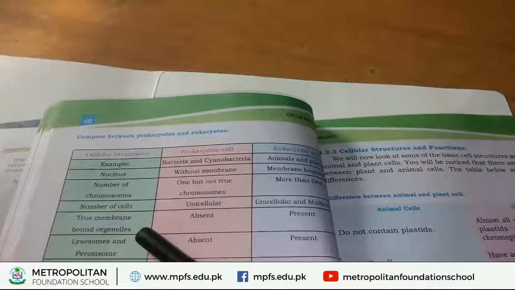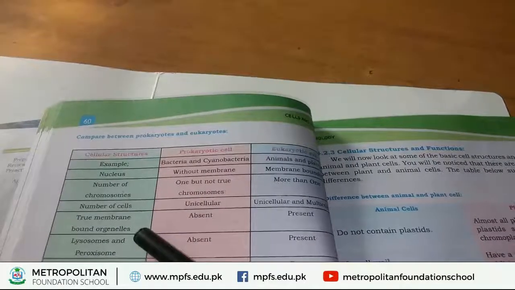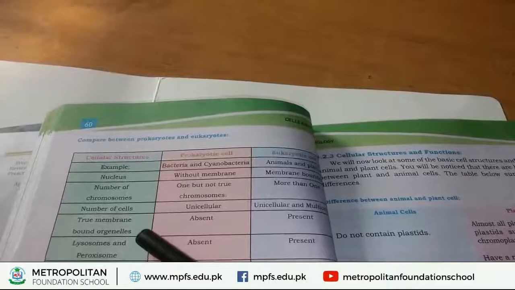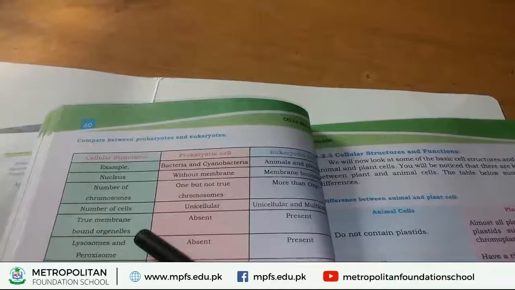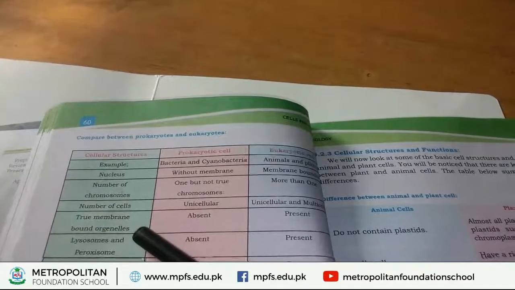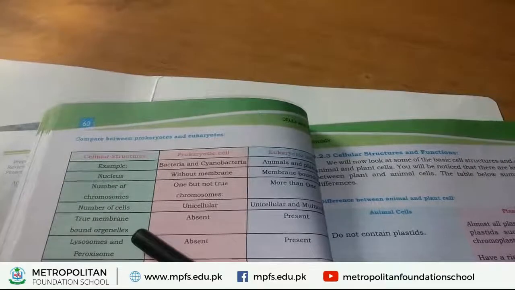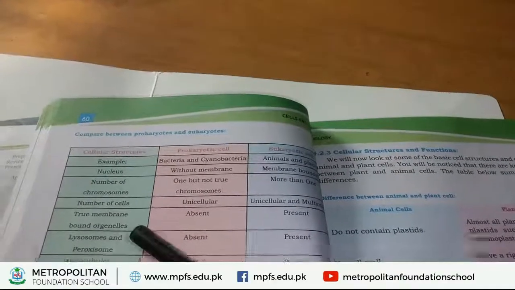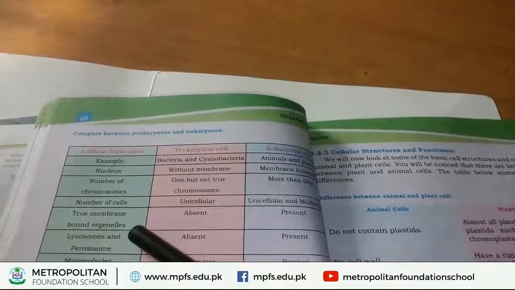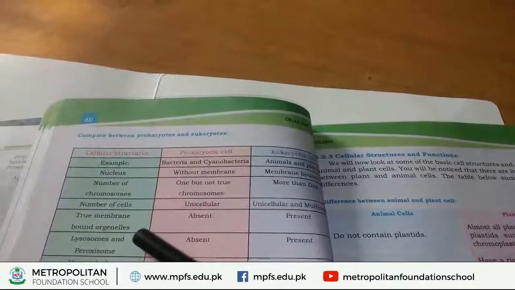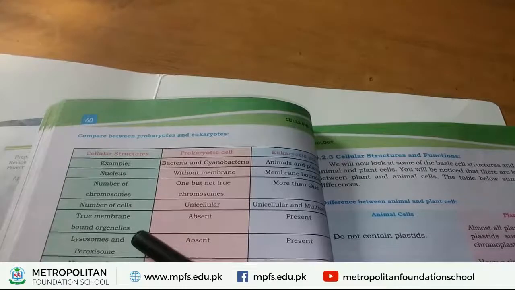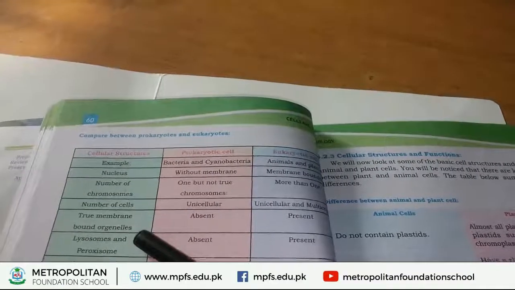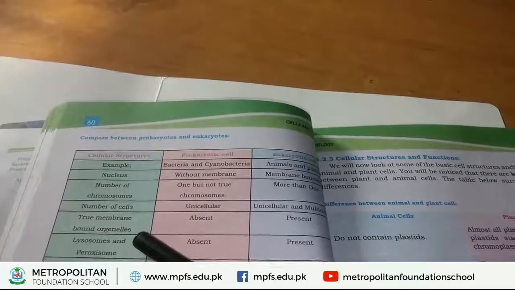Now we study another characteristic, that is true membrane bounded organelles. What do you mean by true membrane bounded organelles? True membrane bounded organelles means mitochondria, plastids, chloroplasts, and nucleus. These are called membrane bounded organelles. These organelles are found inside the cell, and a membrane is also found around them.